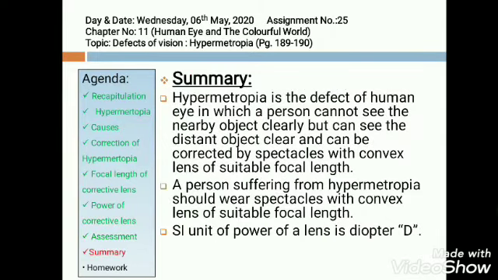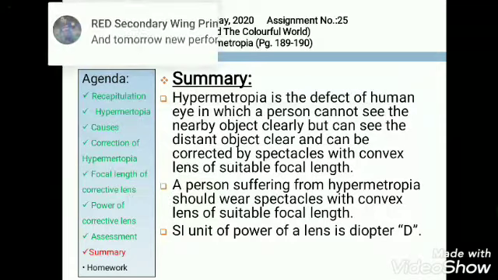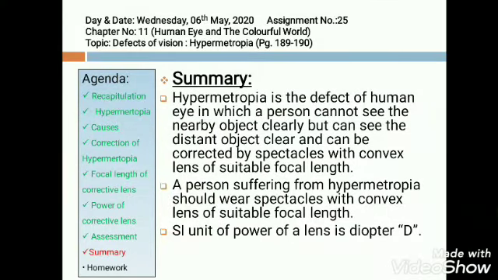So concluding today's topic with summary. Hypermetropia is the defect of human eye in which a person cannot see the nearby objects clearly but can see the distant objects clearly and distinctly. And this defect can be corrected by spectacles with convex lens of suitable focal length. A person suffering from hypermetropia should wear spectacles with convex lens of suitable focal length. And the SI unit of power of a lens is diopter, represented by capital D.